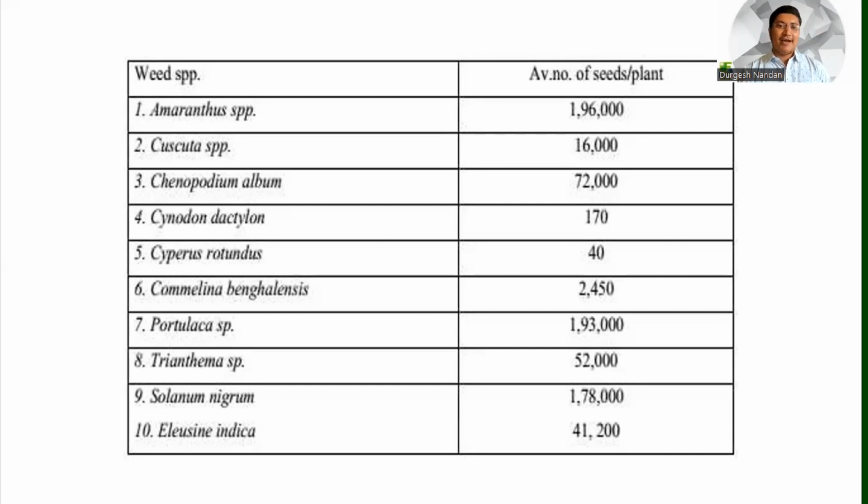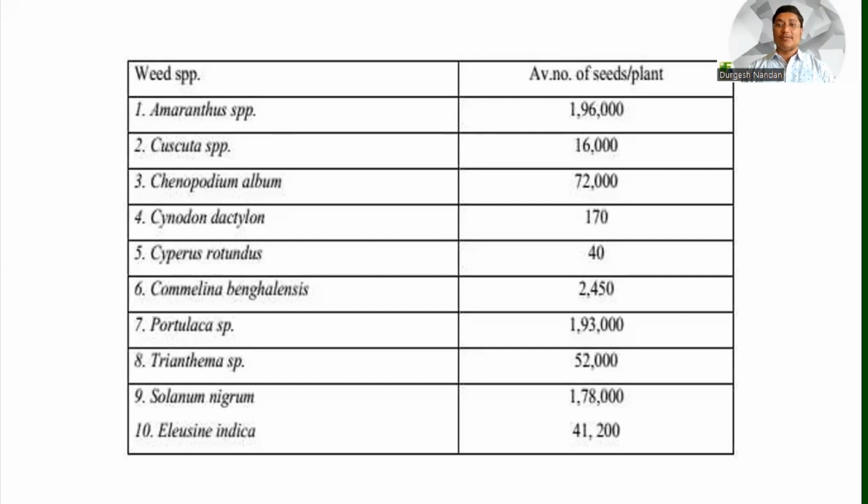At the top is the Amaranthus species, which produces 1,96,000 seeds, a very huge number for any plant to produce.